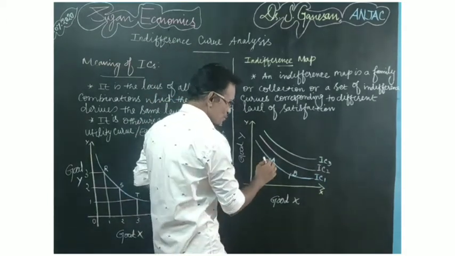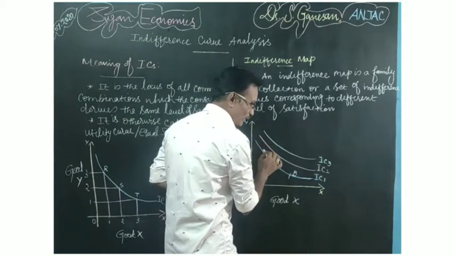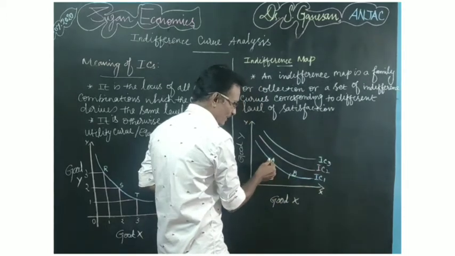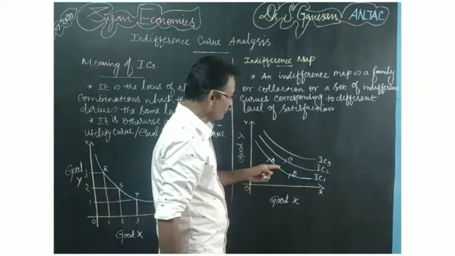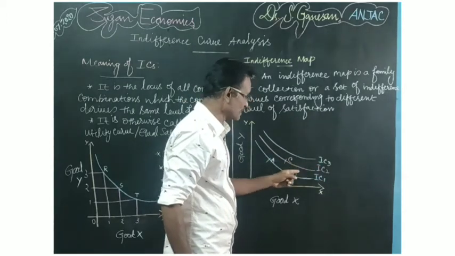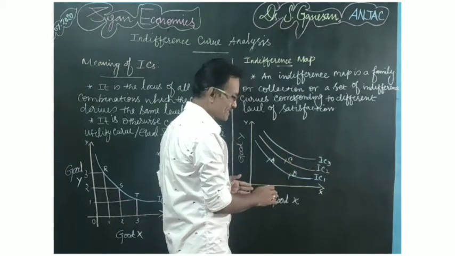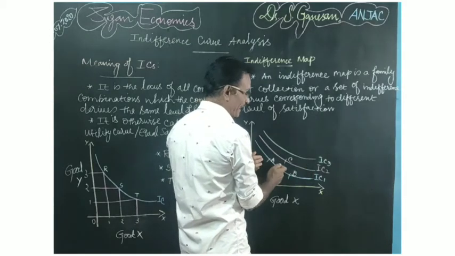Suppose a consumer moves from the lower indifference curve IC1, from point A to C. Point C is on indifference curve 2, a higher indifference curve compared to IC1. So at point C, the consumer is getting a higher level of satisfaction compared to points A and B.